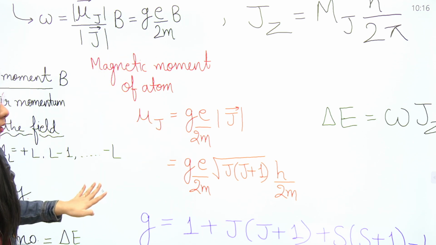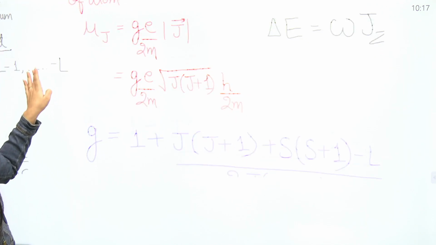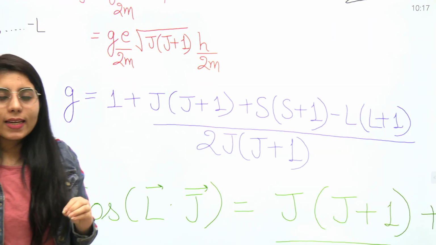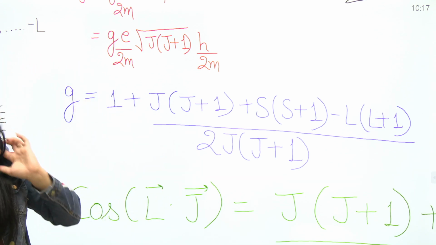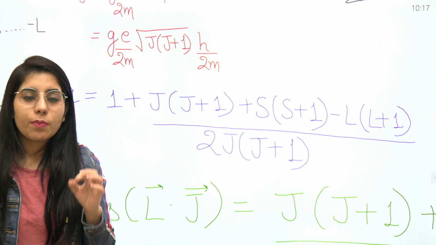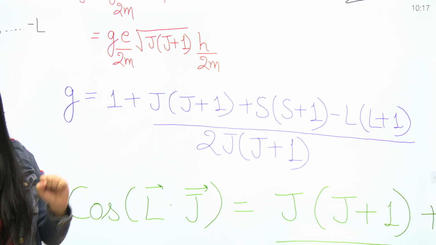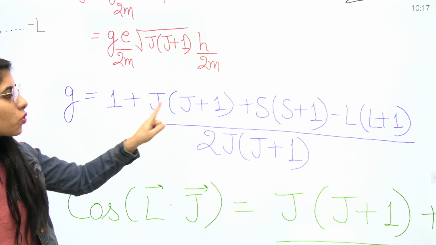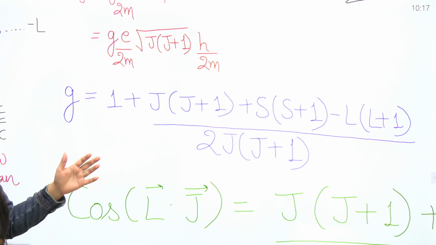Next point, what is the Landé g factor? In recent years, if you check the previous years' papers, you will find Landé g factor based questions. There are chances that in your upcoming exam you can have a question based on it. So this is the formula for the Landé g factor: 1 plus [J into J plus 1 plus S into S plus 1 minus L into L plus 1] upon 2J into J plus 1.